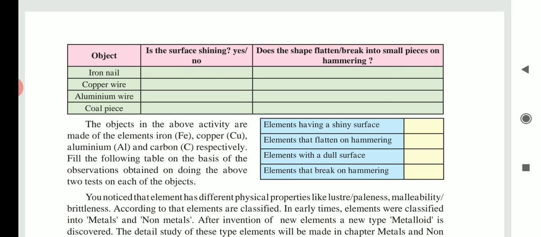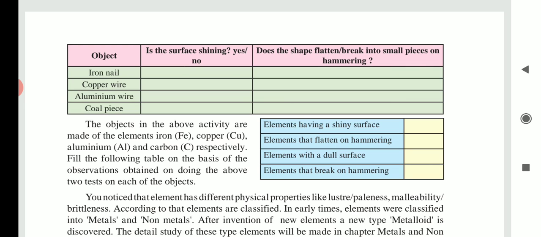Now see, what about the coal? Coal is a non-metal, so it will not shine. So you should write there no. See the next column. Does the shape flatten or break into small pieces on hammering? See, the first three examples, the iron nail, copper wire and aluminium, are flattened because they are metals and they have the property of malleability. And the coal piece is a non-metal and it does not have the property of malleability. So it breaks into small pieces if we hammer it.